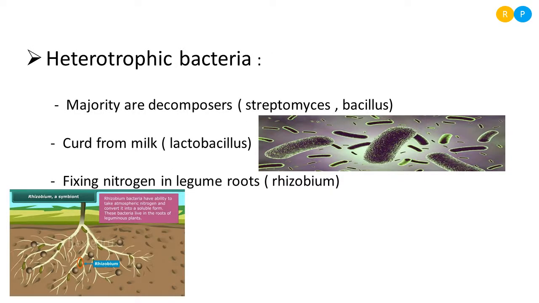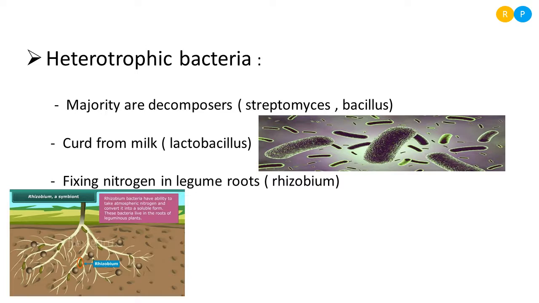Then the third group of bacteria based on nutrition is heterotrophic bacteria. So this group of bacteria are not able to synthesize their own food material, so they depend on some other organisms for their survival. In our last few slides, we have studied chemosynthetic autotrophs and photosynthetic autotrophs. They are actually able to prepare their own food material. But heterotrophic bacteria are the members that depend on other organisms for their survival.